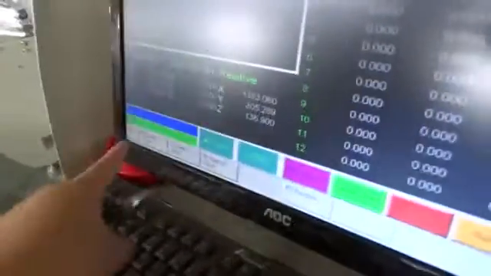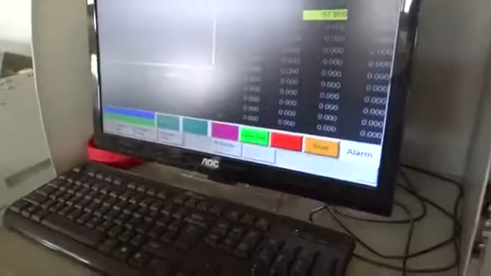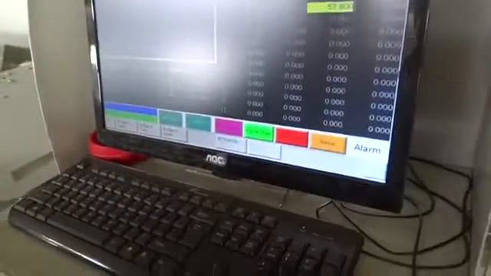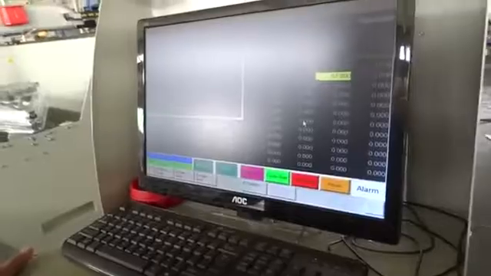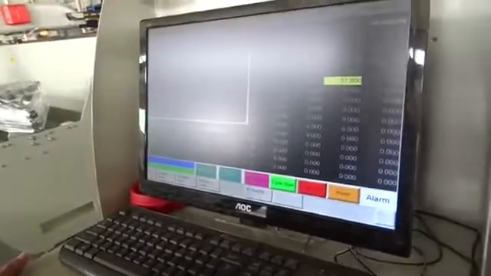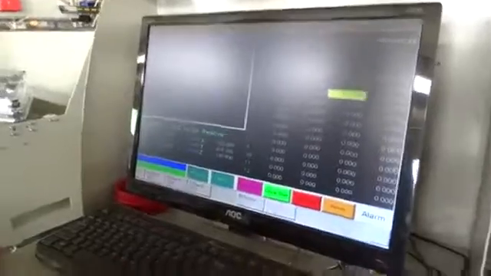You can input here. Then press enter. Use the enter. It will change to 57.5. Okay. So for this step, it will finish the second milling cutter Z position set up. Done.